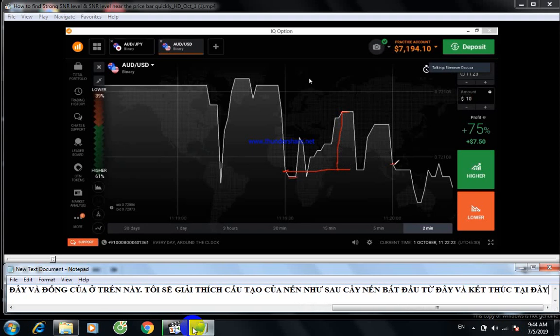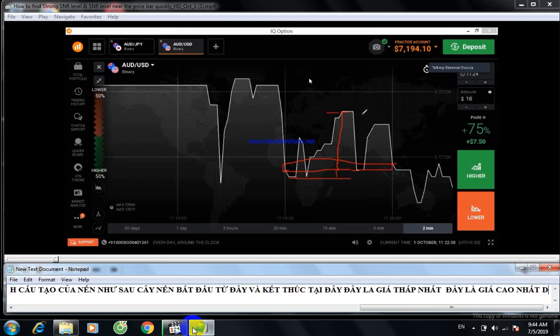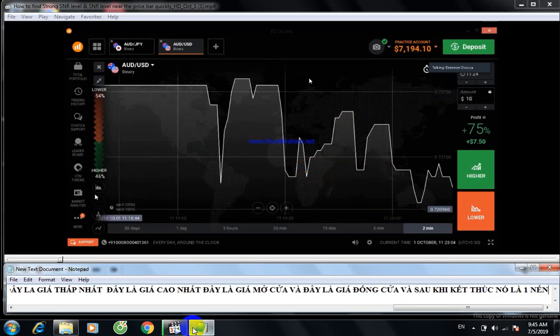This is opening price, this is closing price. Okay, this is closing point, this is the lowest point at this minute. You can see this candle formed as an inverted hammer or pinning top. So candlestick formed like this. This is opening price, this is closing price, this is low price, this is high price. If you see this candle on candlestick, you can find this one.